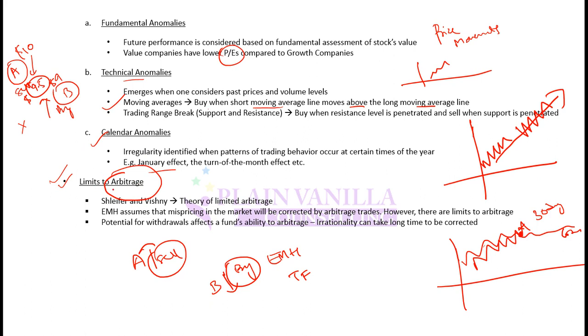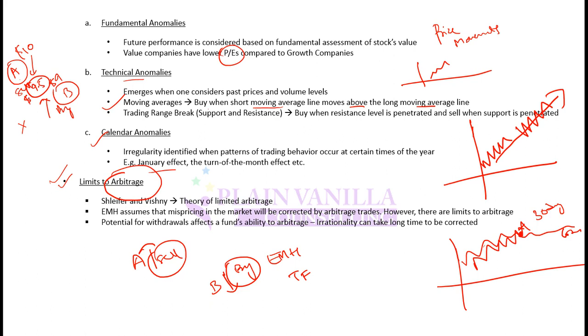But then again, there are limits to arbitrage, and arbitrage may not hold. Arbitrage is the assumption of EMH and traditional finance, and the challenge is that there can be limits to arbitrage. Buying or selling an asset will require certain changes in your current portfolio, and changes in the current portfolio are not easy. There can be transaction costs, and there can be brand image costs. If a fund is doing excessive trading, investors might start perceiving it as a risky fund.